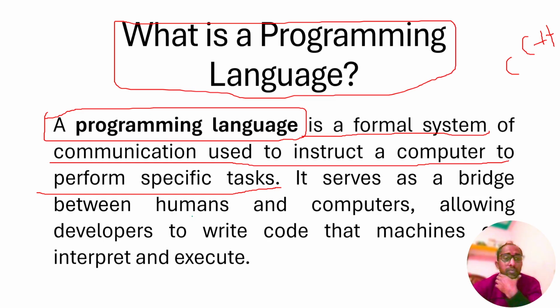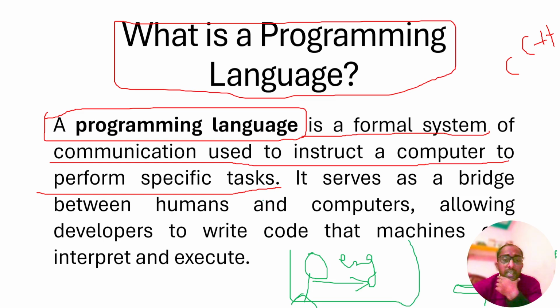Just like, if two people, this person knows English and this man knows Russian, he cannot understand English and the other cannot understand Russian.